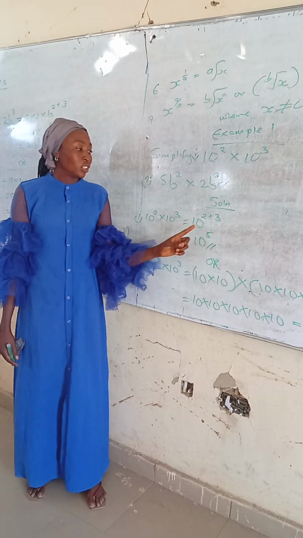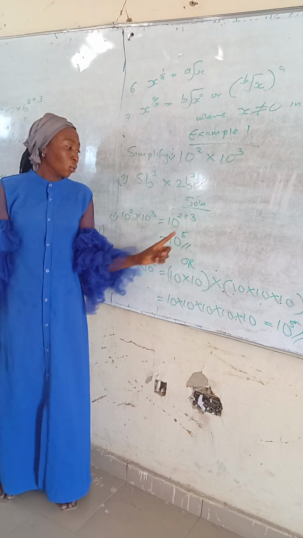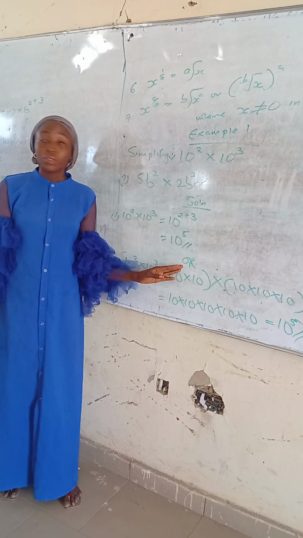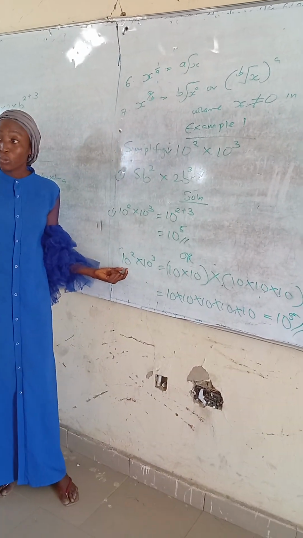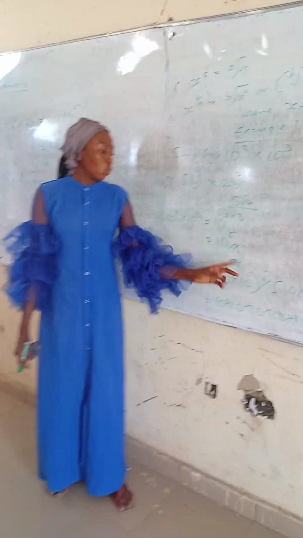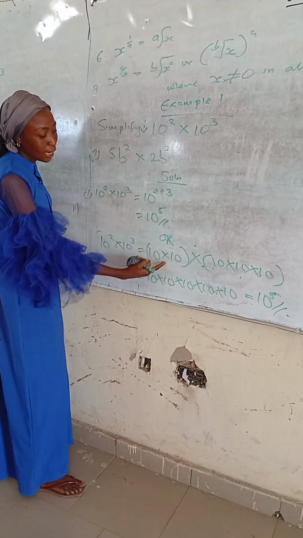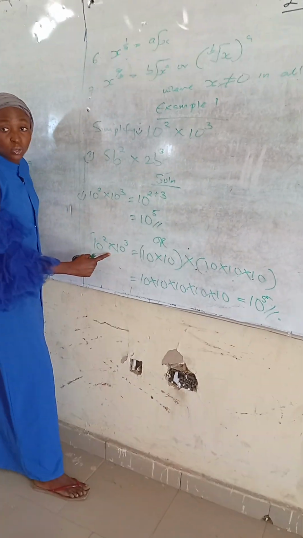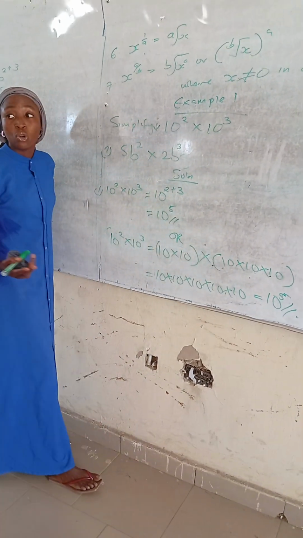So this and this are common. We take one, then we say let us add the powers. 2 plus 3 is equal to 10 raised to the power 5. Or in index form, how many 10s do we have here? We have 2. 10 raised to the power 2 means two 10s, and here three 10s. So we open bracket, 10 times 10, multiplication, times, then 10 times 10 times 10, three places.